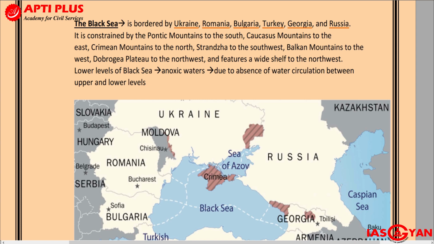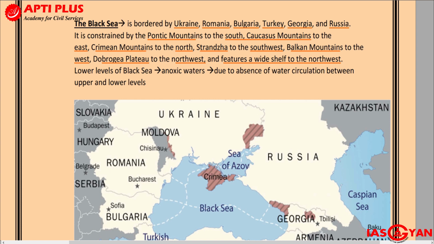You have the Pontic Mountains, which lie to the south of the Black Sea. The Caucasus Mountains are to the east, the Crimean Mountains to the north, Stranja to the southwest, the Balkan Mountains to the west, and the Dobrogea Plateau to the northwest. You will also have a very wide shelf on the northwestern side.